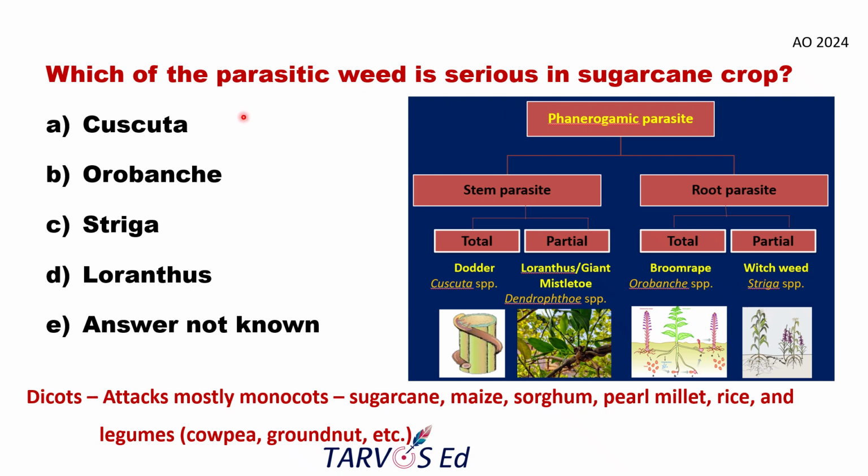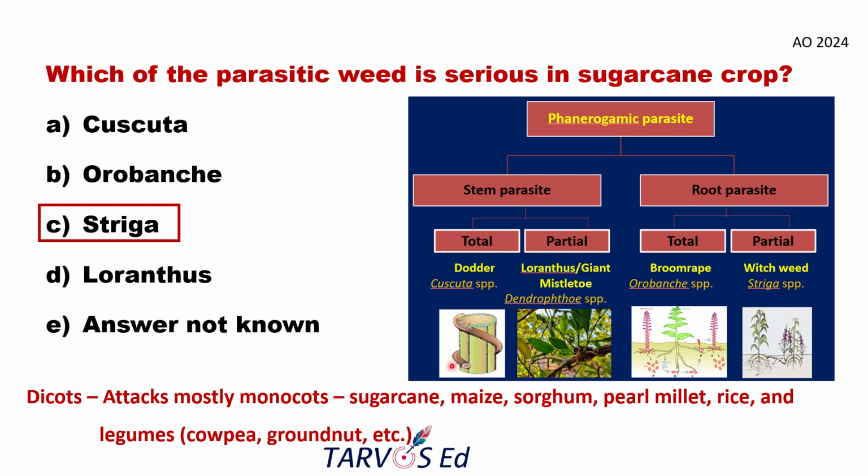Now we'll come to the question: which parasitic weed is serious in sugarcane crop? The answer will be Striga. Because Striga is a dicot phanerogamic plant, a partial root phanerogamic parasite, which will parasitize mostly on the monocots, which are sugarcane, maize, sorghum, pearl millet, rice, and a few dicots also, like cowpea and groundnut. In most cases it is actually a dicot, but mostly it attacks the monocots.